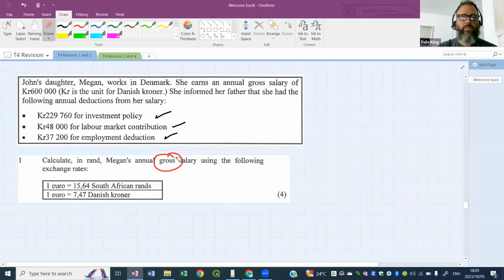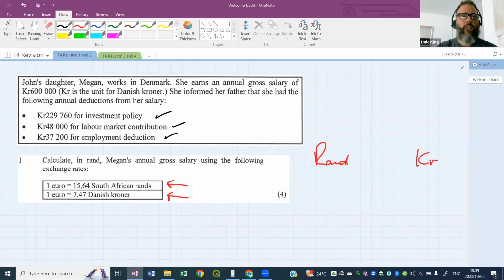Now, please be aware, we have 2 exchanges here. We need to get from rands to krona, or I'm going to say KR. But the exchange that they give us is from rands to euros, and then euros to rands. So for 4 marks in this question, it's not just a straight conversion. We've got to do 2 steps here. I hope you guys can see that, right?